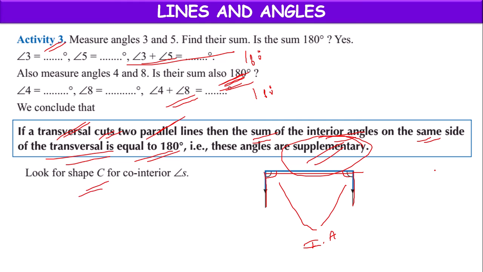They will be in the form of shape C. These two are supplementary angles, or like this, these two are supplementary angles. So by the shape C, we can observe this property.